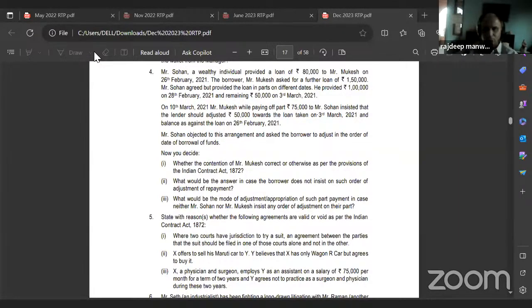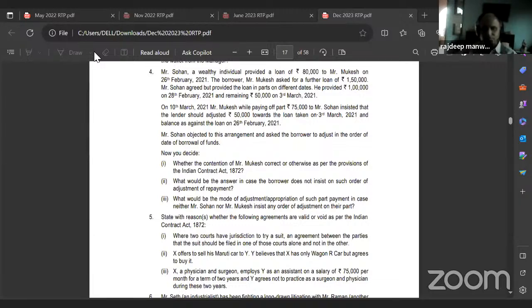Mr. Sohan objected to this agreement and asked the borrower to adjust in the order of date of borrowal of funds. Now you decide. First sub-question: whether the contention of Mr. Mukesh is correct or otherwise as per the provisions of the Indian Contract Act 1872.